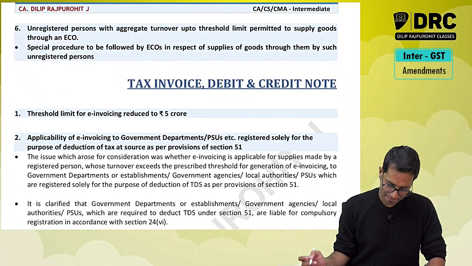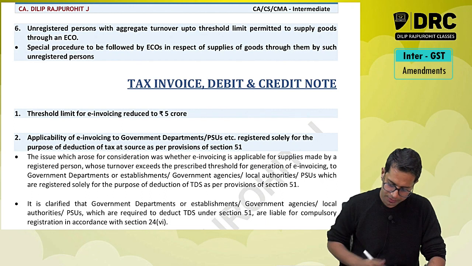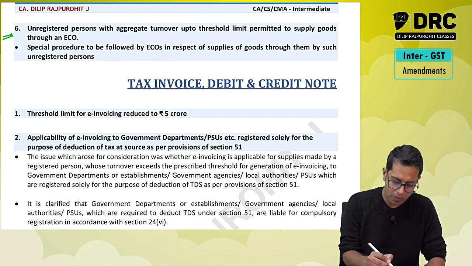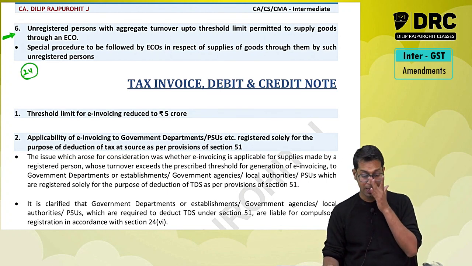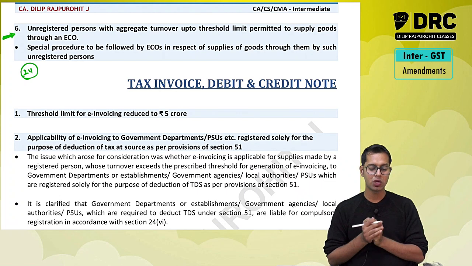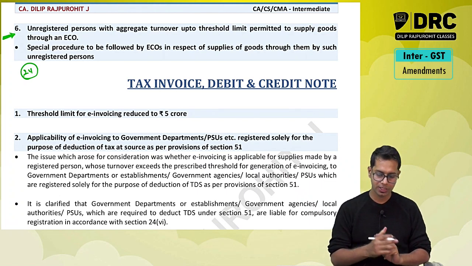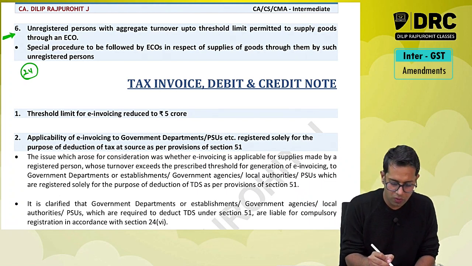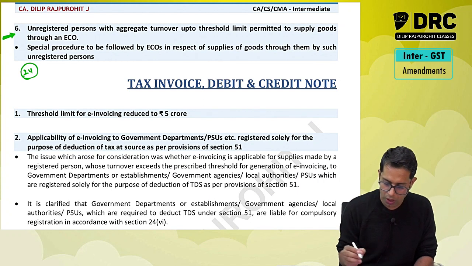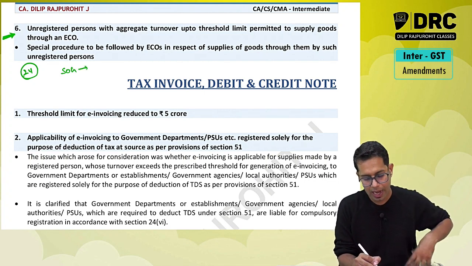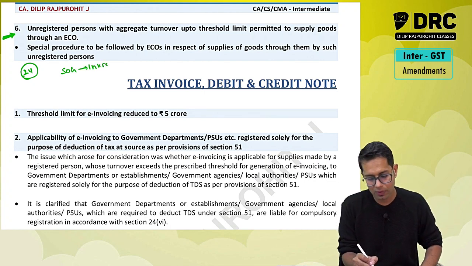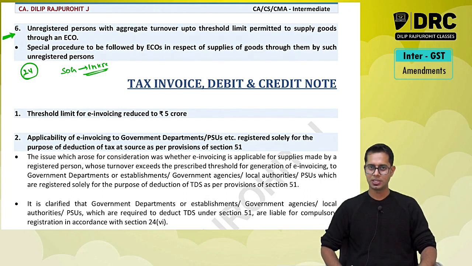Next, now under section 24, what does section 24 talk about, sir? Compulsory registration. We saw under section 24, which talks about compulsory registration, that if you are a person who is supplying goods, and if you are making interstate supply of taxable goods, you are required to take compulsory registration.